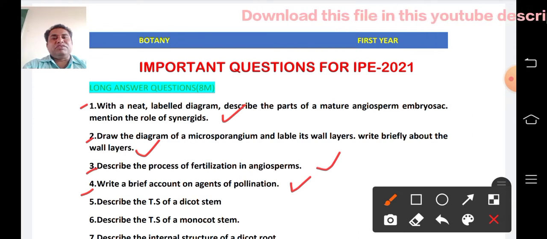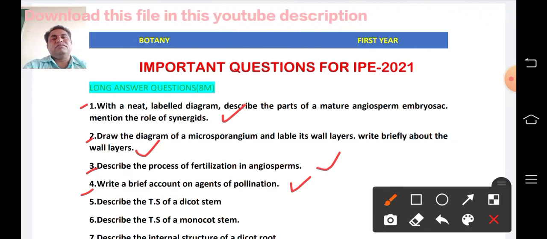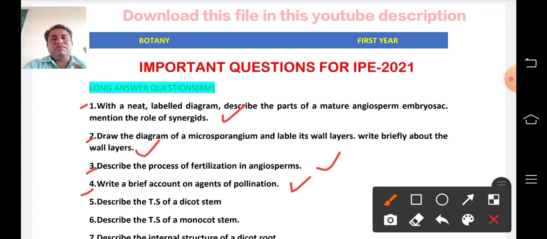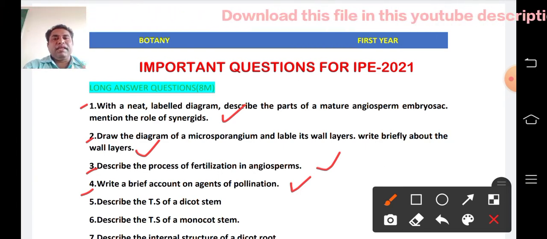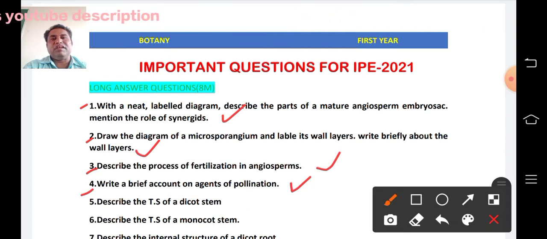If you prepare these 4 question answers, you should be able to write one from the 50-50 choices. You have to prepare these 4 question answers and write one definitely. These questions are from the third unit, sexual reproduction in flowering plants. So be prepared, because one question from them will definitely appear in the examination.